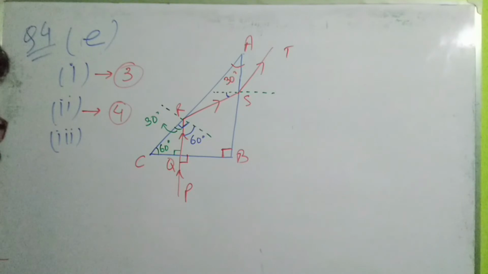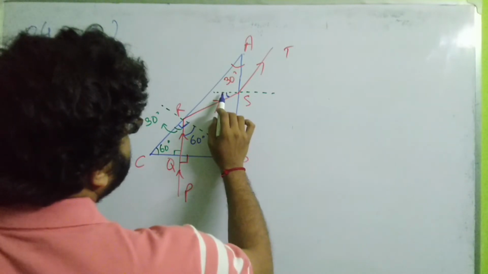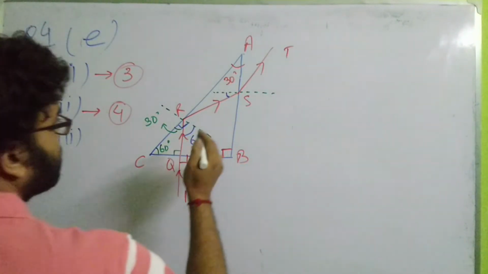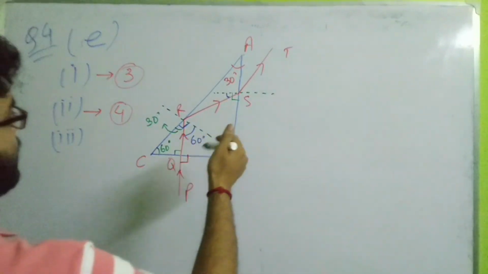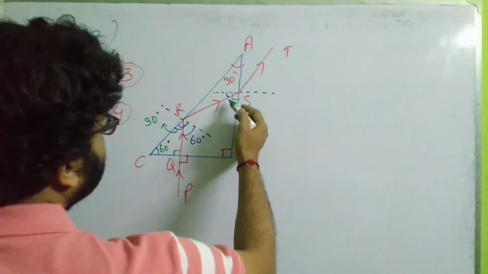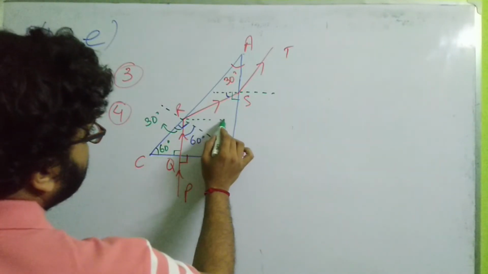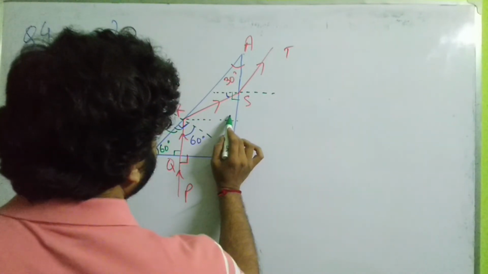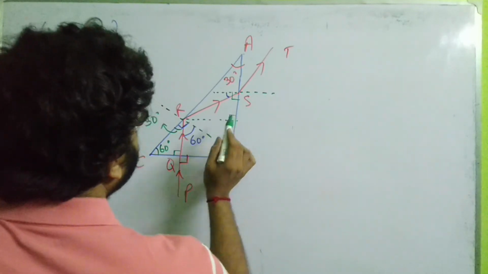Now for this, if this is normal, obviously this side turns out to be 90 degree. Now if I can find out this particular angle, then you can definitely find out the angle of incidence. So if I just drop a perpendicular here, this turns out to be 90 degree, isn't it? Okay, fine.